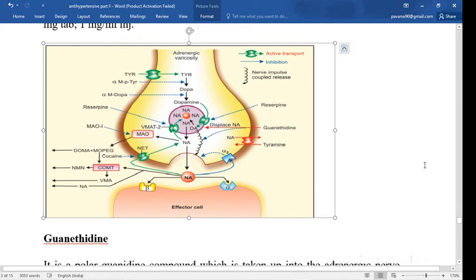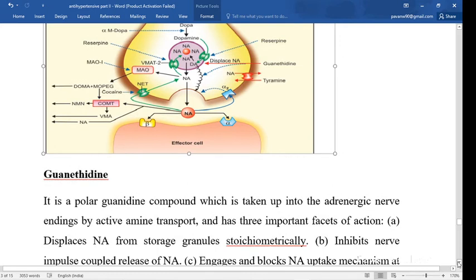Now the next drug is guanethidine. Guanethidine displaces the noradrenaline from the storage granules, from the synaptic vesicle. The second action is that it inhibits the nerve impulse coupled release of noradrenaline. By these two actions, it displaces the noradrenaline and also inhibits the nerve impulse coupled release of noradrenaline, and hence it decreases the blood pressure.